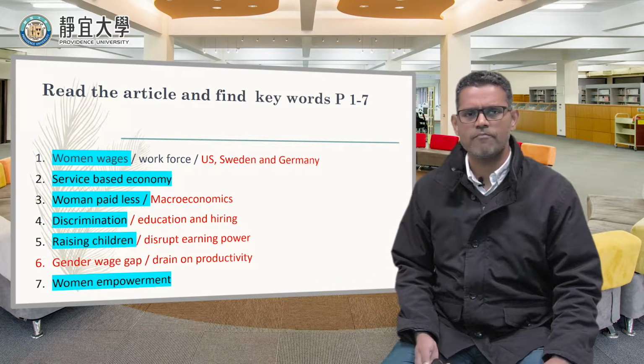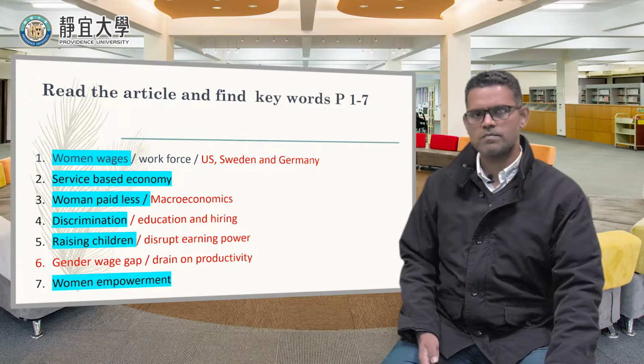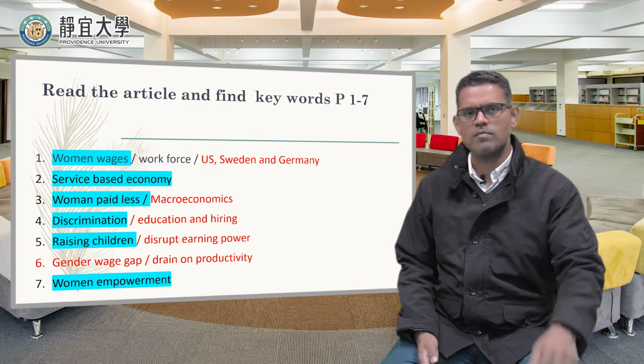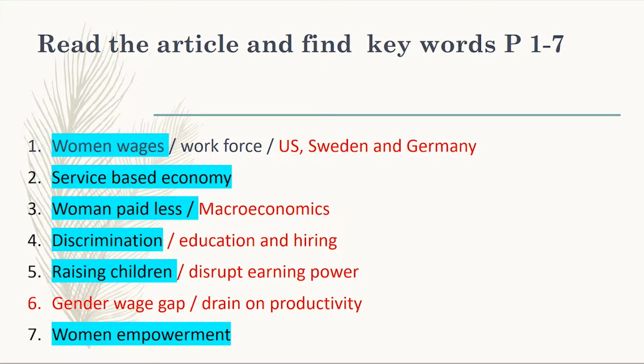Human resource, yeah. And then this paragraph also talks about the US, Sweden, and Germany. That's it. The paragraph is all about this. The US, women's wages compared with men's wages. And then Sweden, maybe it's the leading country, and Germany, I think, is doing well, and there are maybe details about these countries and women's and men's wages in these countries. That's it. The first paragraph is over.